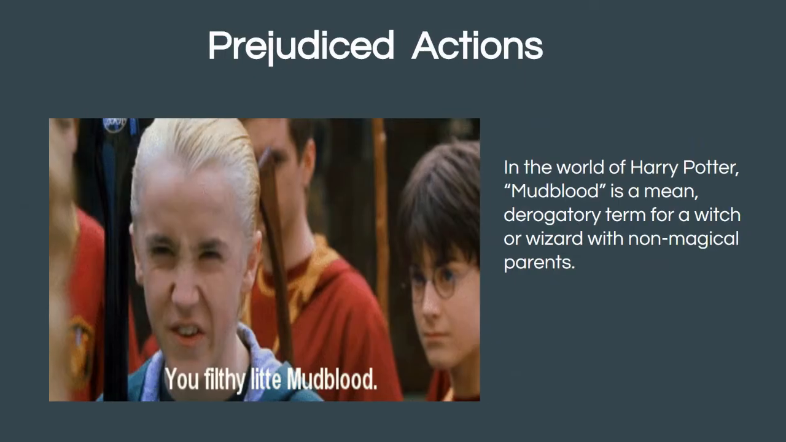In the Harry Potter universe, Harry's good friend Hermione has non-magical parents, and Draco, our bad boy, calls Hermione a mudblood on several occasions. Now, mudblood is a mean derogatory term for a witch or wizard with non-magical parents. And as I mentioned before, Draco calls Hermione and other people that on several occasions. He also calls Harry a muggle lover. And both of those terms are meant to be hurtful. They're meant to be mean and to put the other person in a lower social position. So we're moving from negative thoughts to negative actions as we go up the pyramid here.